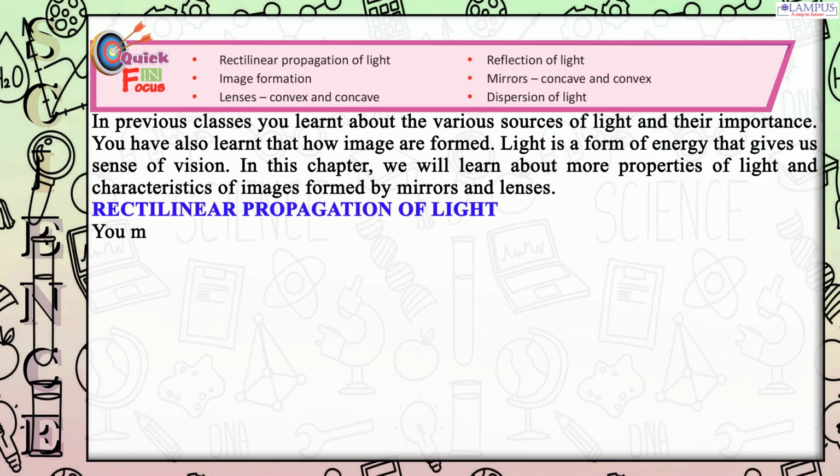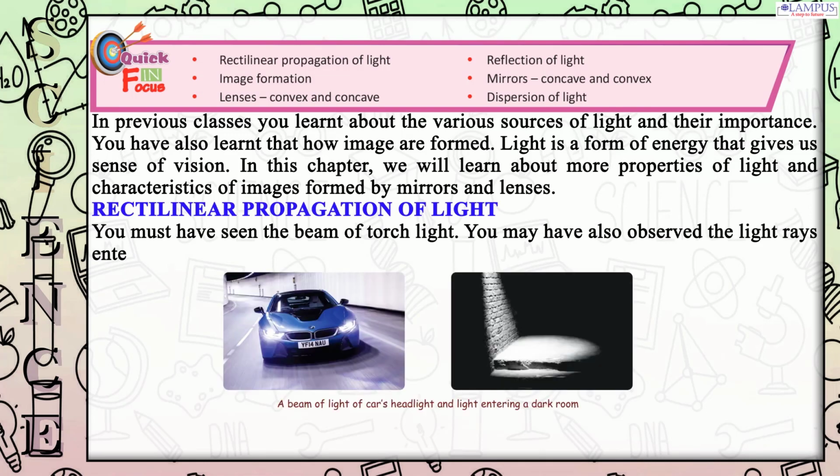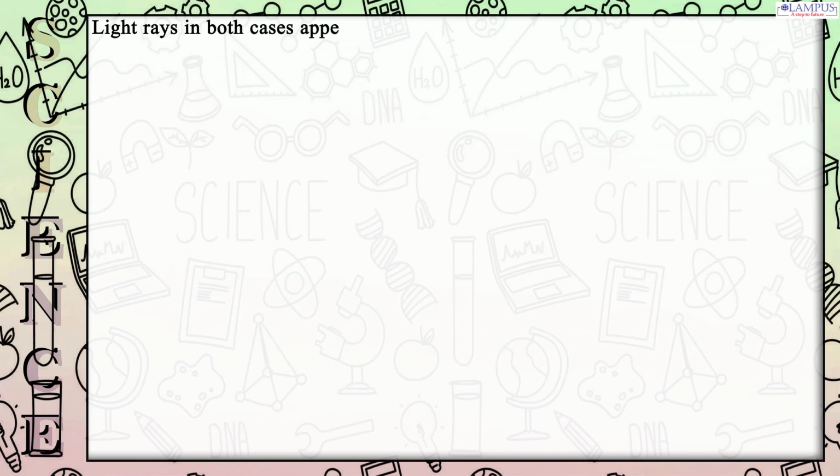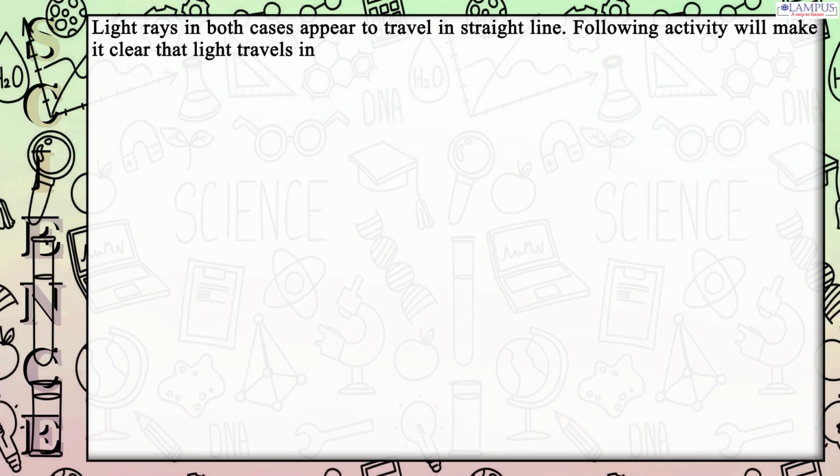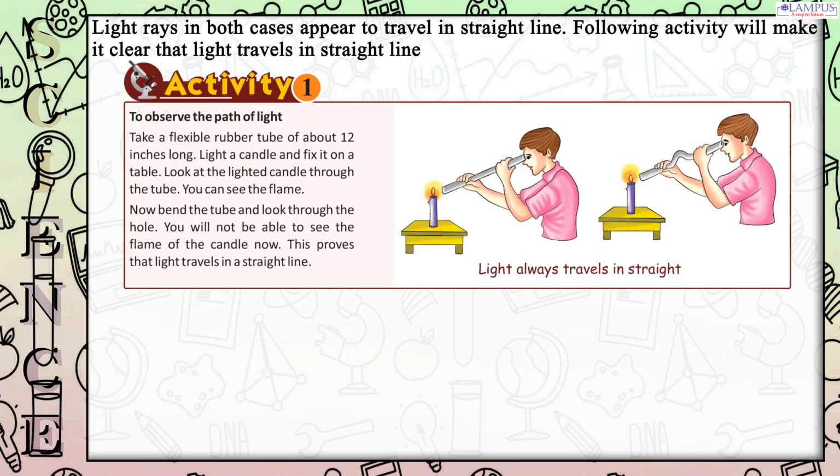Rectilinear propagation of light. You must have seen the beam of a torchlight. You may have also observed the light rays entering a dark room through a window. Light rays in both cases appear to travel in a straight line. The following activity will make it clear that light travels in a straight line.